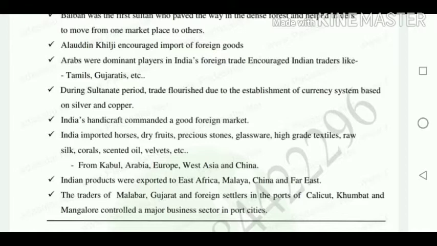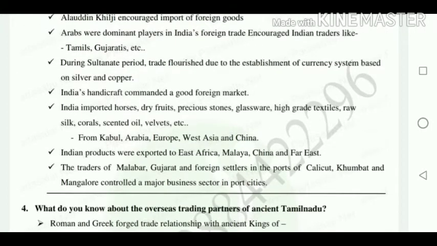During the Sultanate period, trade flourished due to the establishment of a currency system, made of silver and copper. Indian handicrafts commanded a good foreign market. India imported dry fruits, horses, precious stones, glassware, high grade textiles and raw silks, corals, scented oil, velvets, etc. These came from Kabul, Arabia, Europe, West Asia and China.